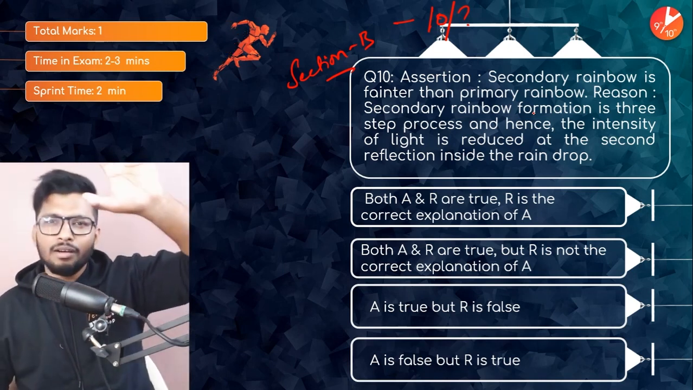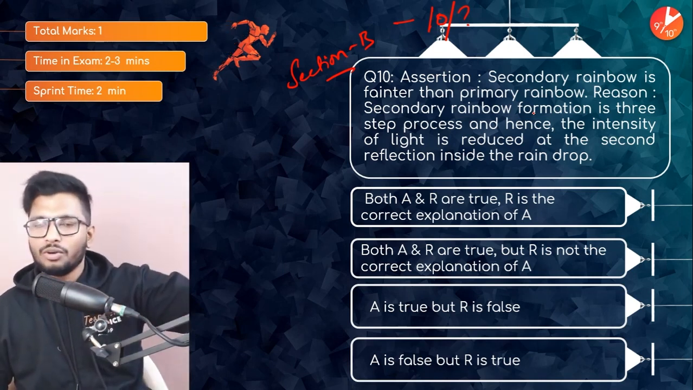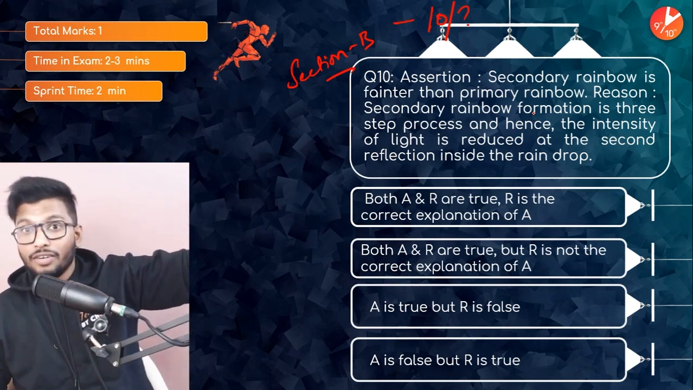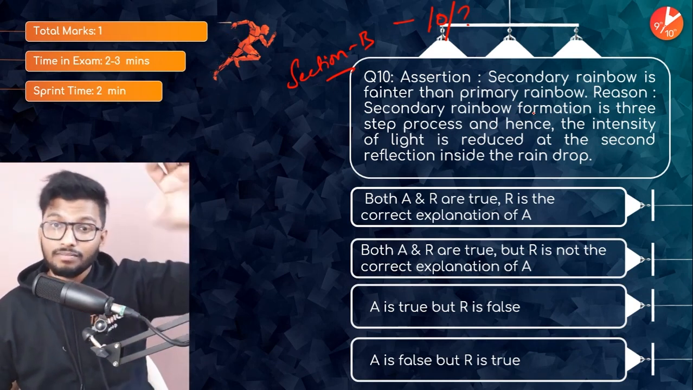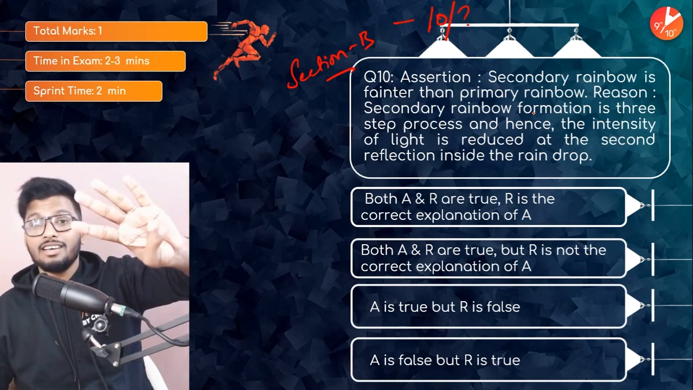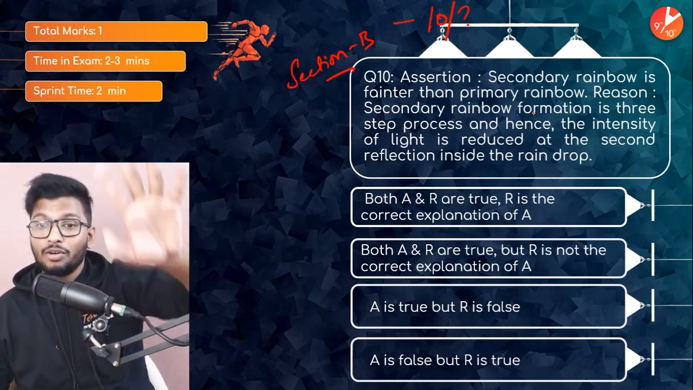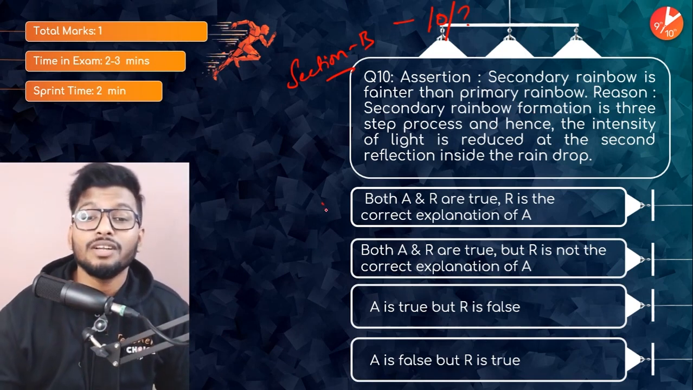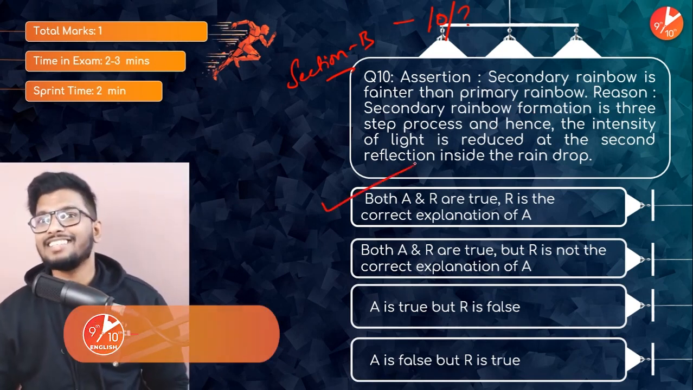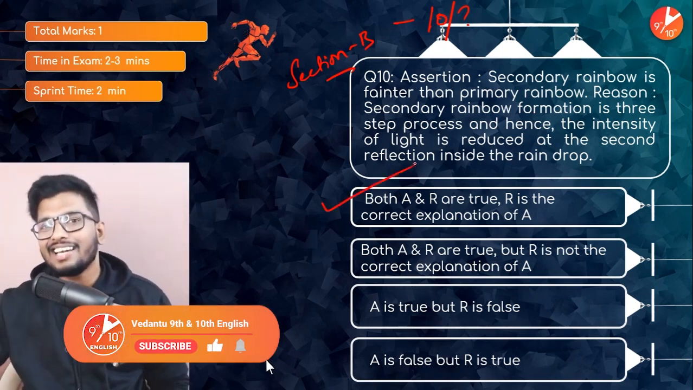If you need more time, pause the video and go through it one more time. We've already made a video on it also, so you can check that out as well. But I'll tell you the answer in 5, 4, 3, 2, 1. The answer is going to be option number A. Both assertion and reason are true, and reason is the correct explanation for assertion.